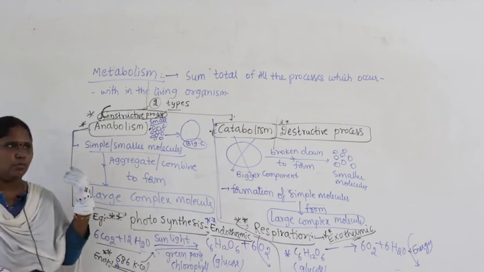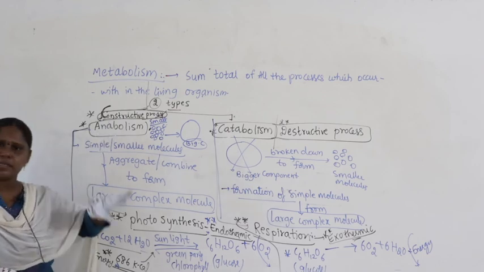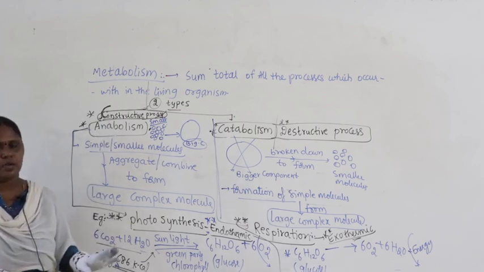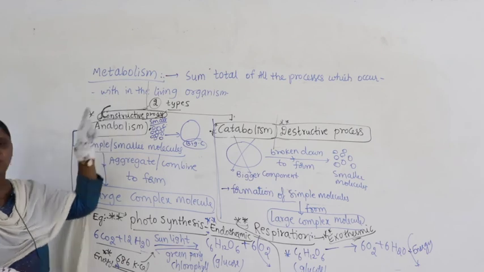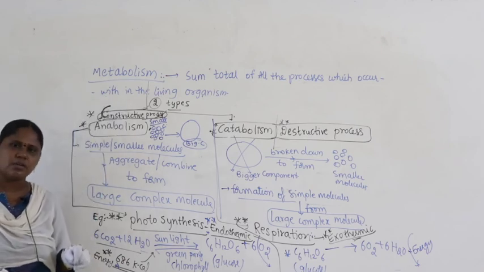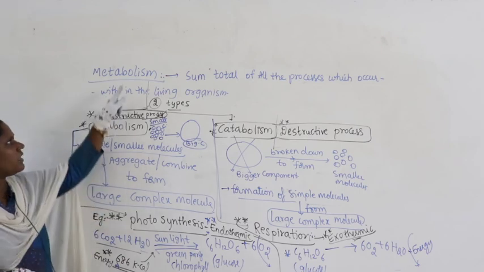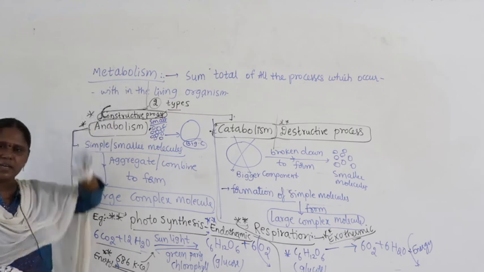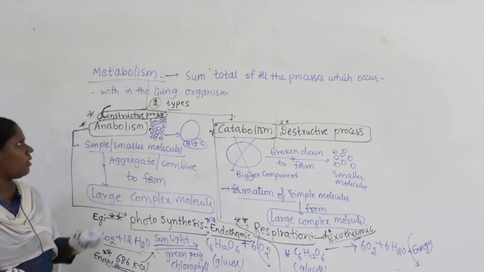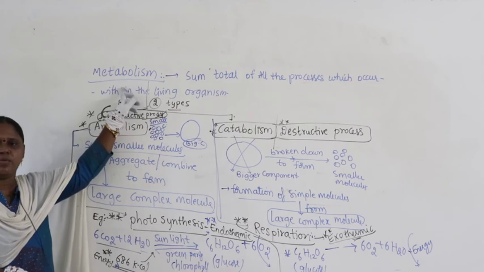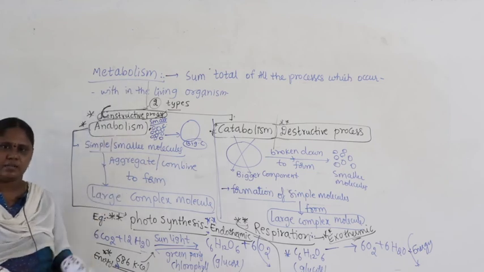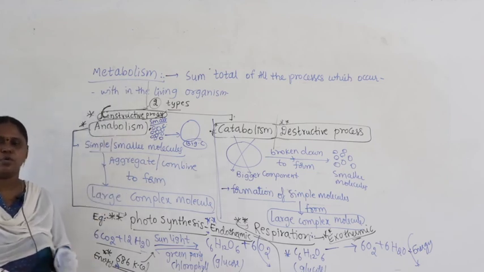You can think about it. Metabolism is taking place in living organisms, no doubt. What is the meaning of that? Can we use metabolism in defining a living organism, or should we not use it? So what do you say?